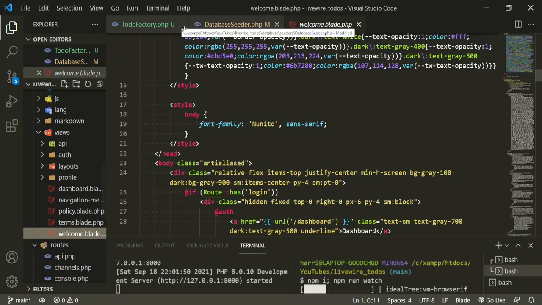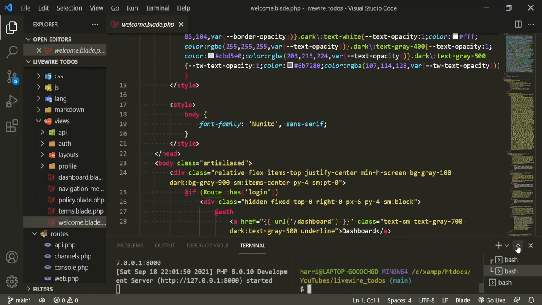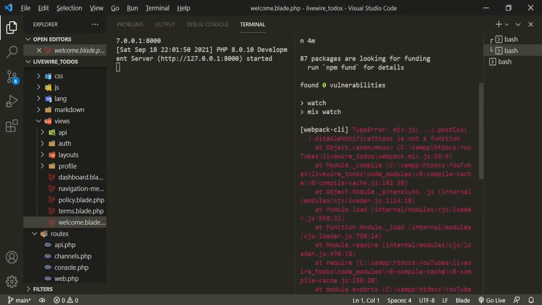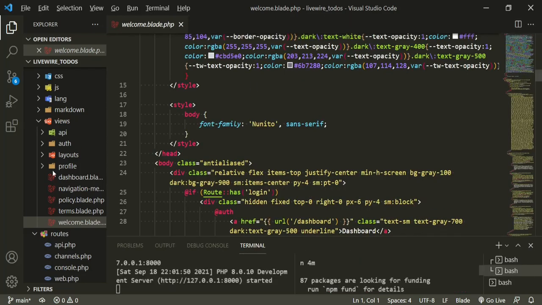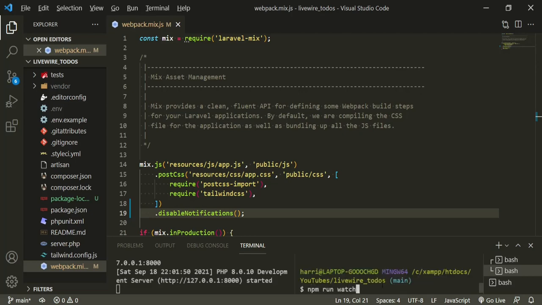Okay, so now we can close this out and this out. And it looks like I got some kind of an error already. Disable notifications. Did I not spell that right? I think. Let's take a look. Tech.mix. Of course I didn't spell that right. Okay, let's run npm run watch again, and hopefully that will compile correctly.